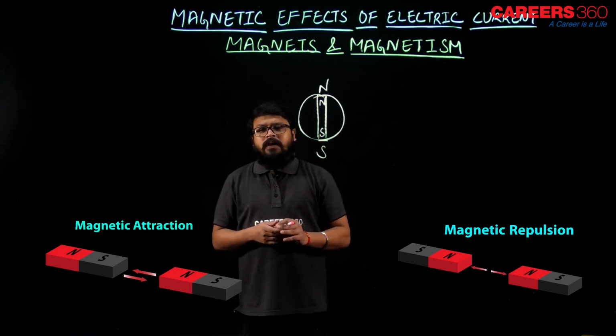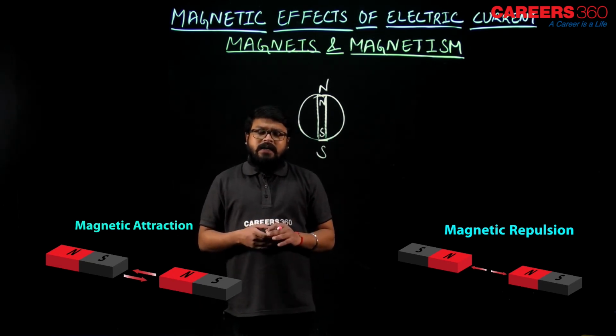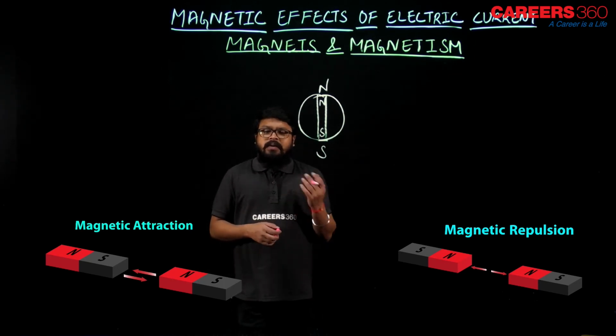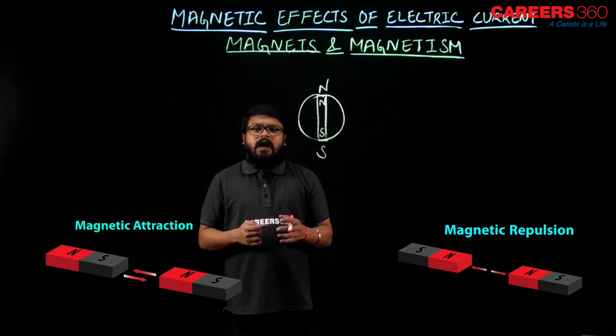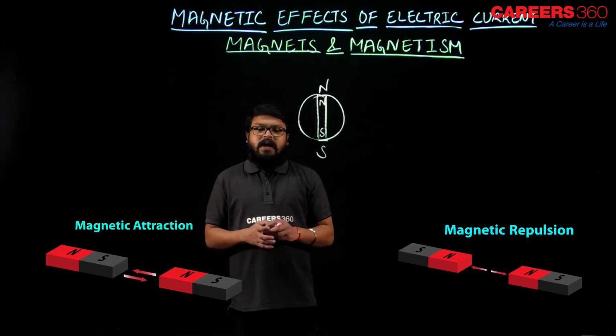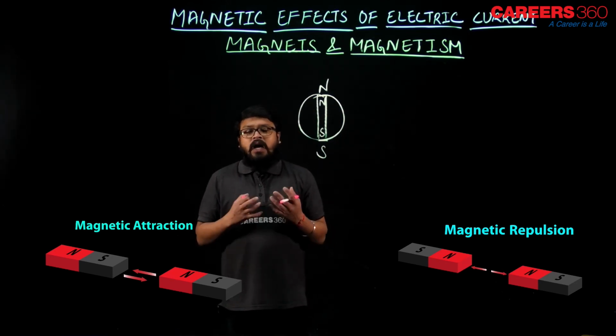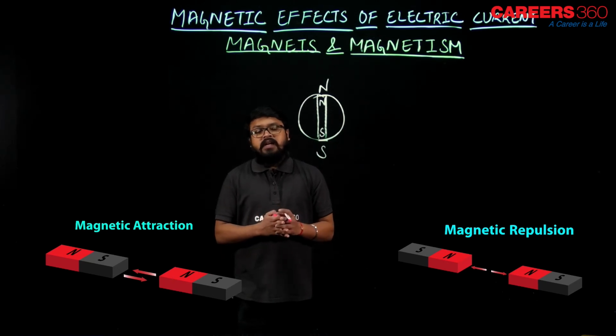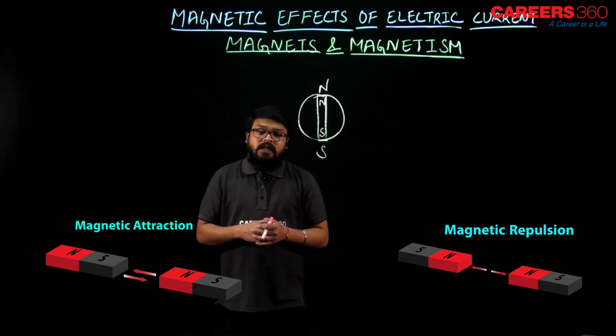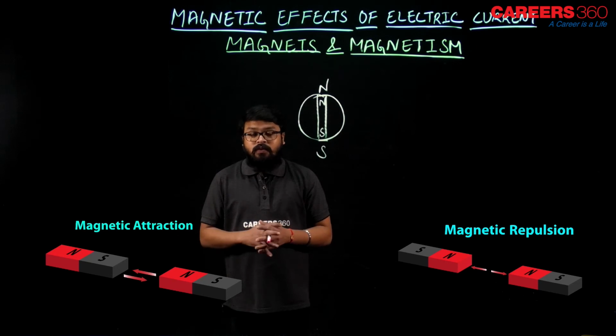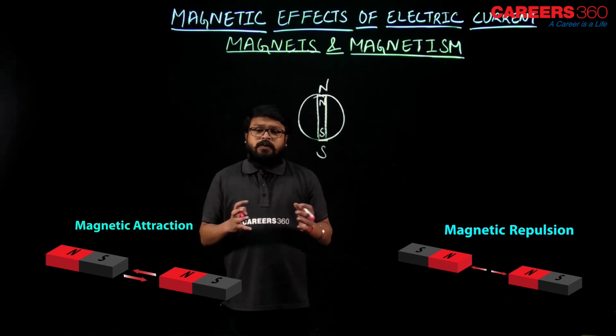So that was all about our magnets and magnetism and their properties. In the coming lectures we will see in detail how these magnets have their magnetic field, what is the magnetic effect, and how the magnetic field is generated around a conductor having current flowing through it, right? I hope you got that.